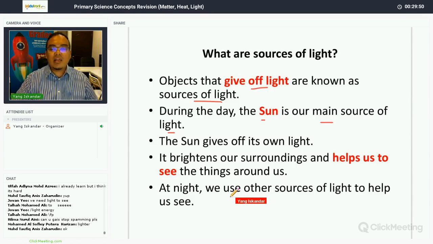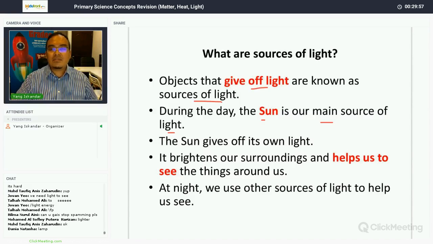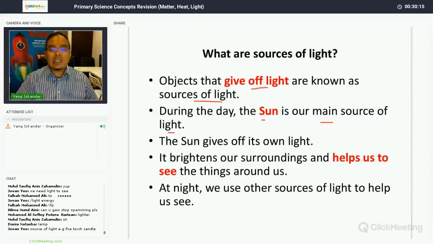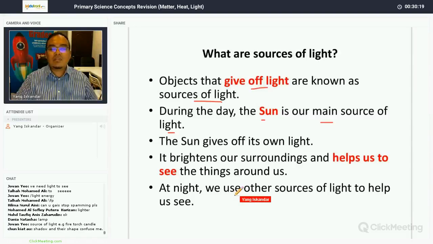But at night, we use other sources of light to help us see. That's why at night, cars have to switch on the headlamps. On the streets, you can see street lights. At home, you must switch on the lights. Why? Because at night, there's no sun. You are not able to use the sun as a source of light to see at night. That's why you need to use other sources of light to help you see at night.